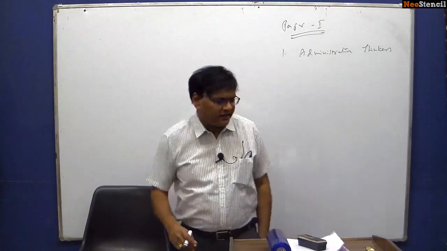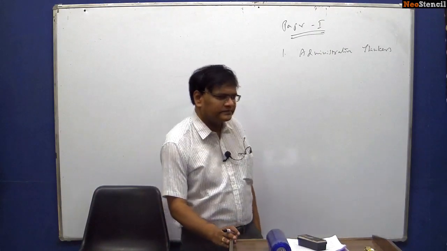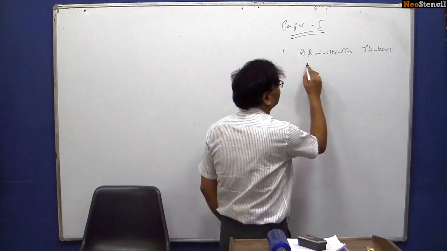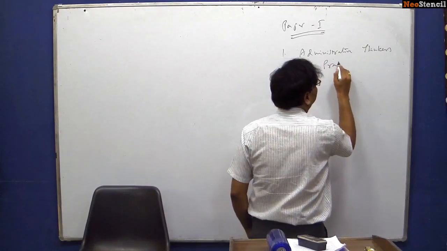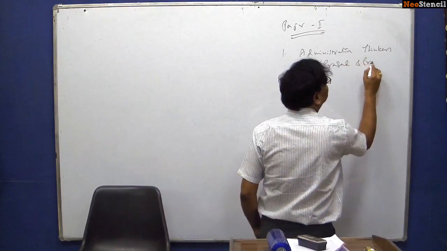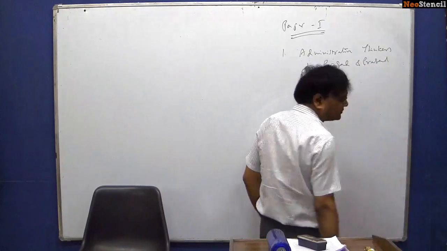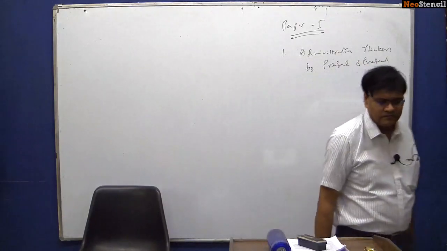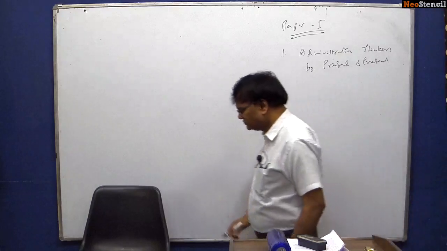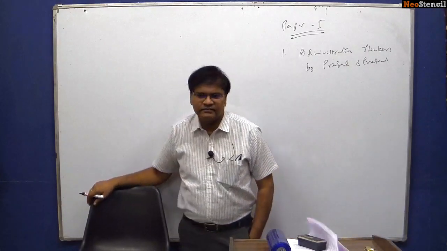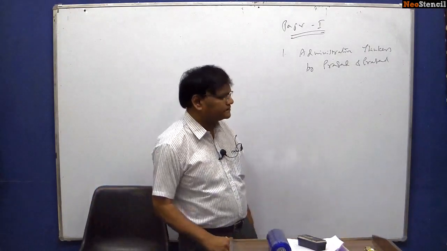First one is Administrative Thinkers by Prasad and Prasad.